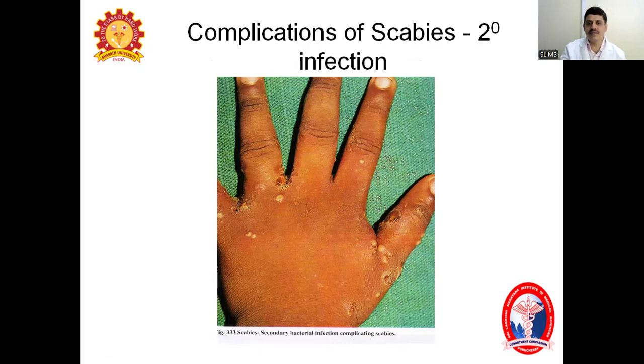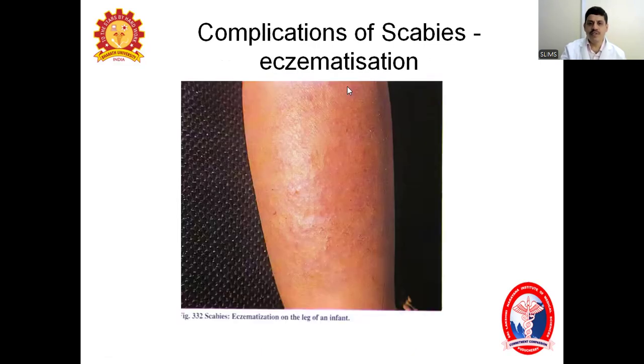treat the patient. So in this picture, you can see the leg of the infant. What is present? Erythema is there, excoriations are there, as you see, and a few papules are also there. Means diffuse erythema, scratching means excoriations, papules, these are spread all over the body, and the skin is also dry. Dry skin is there. So eczematization is in the leg, not here. Similarly, such kinds of lesions you can see all over the body also. It may be in severe conditions.